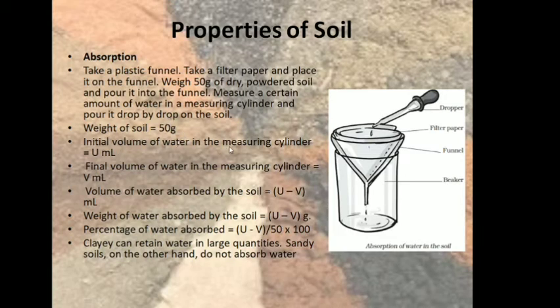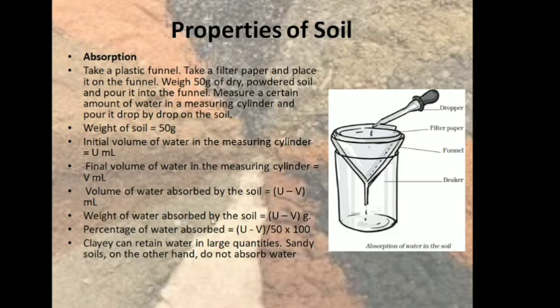Initial volume of water in the measuring cylinder, we'll take it as U. Say for example we are taking 50 ml of water, so initial volume is 50 ml. Final volume of water is taken as V. So for example if the final volume in the beaker is 30 ml, we take it as 30 ml. Volume of water absorbed by the soil is U minus V. So 50 minus 30, that is 20 ml will be the volume of water absorbed by the soil.